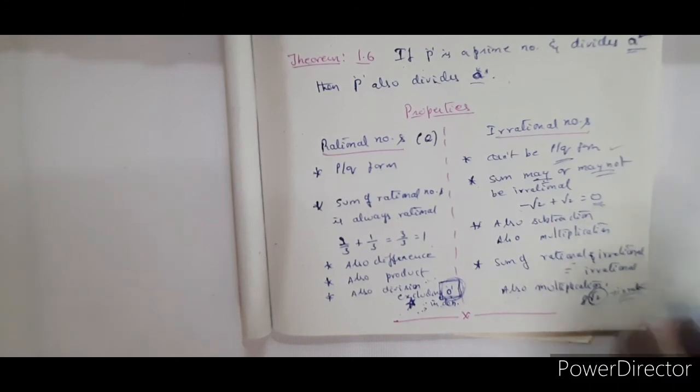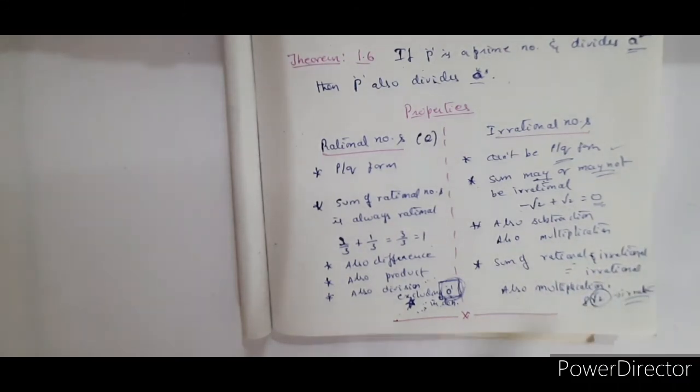So when a rational and an irrational number are combined in any manner, maybe by addition, by subtraction, by multiplication, at that time definitely the result is always irrational. But only when two irrational numbers are taken for any operation, it is not necessary that the result is always irrational. It may or may not be irrational. Okay students, is that clear?